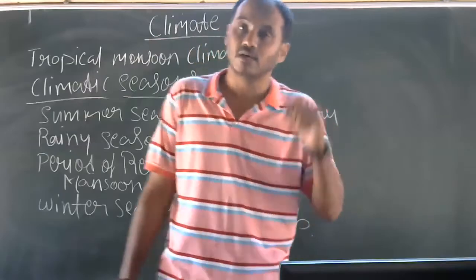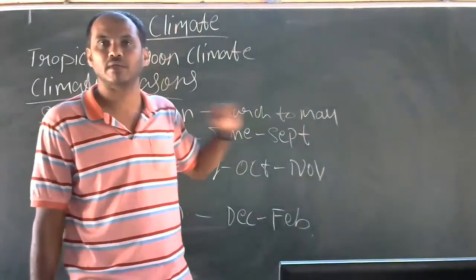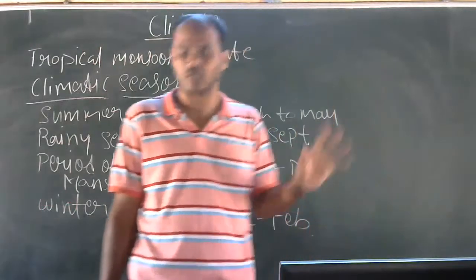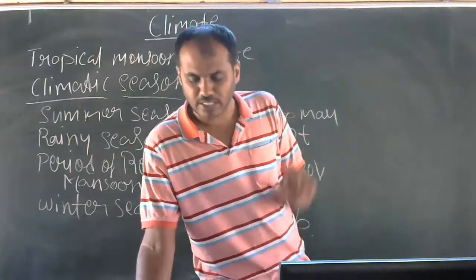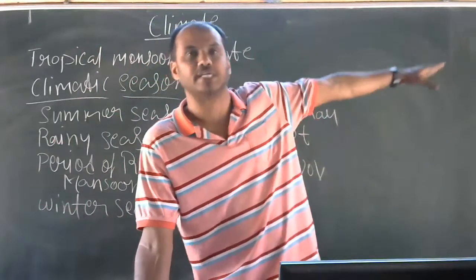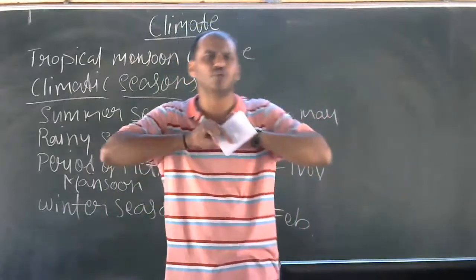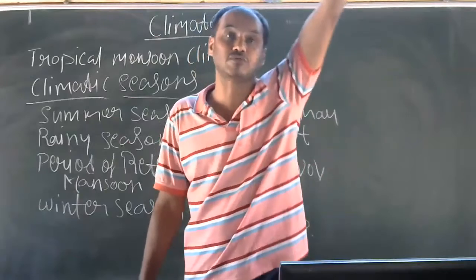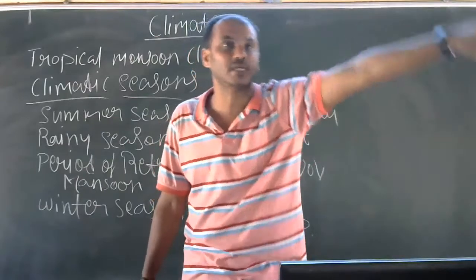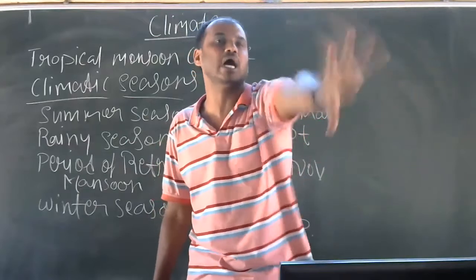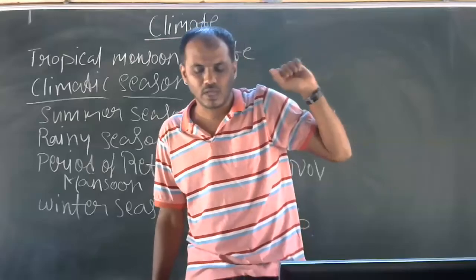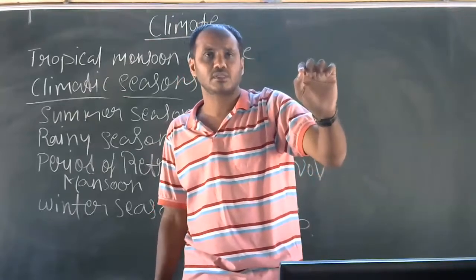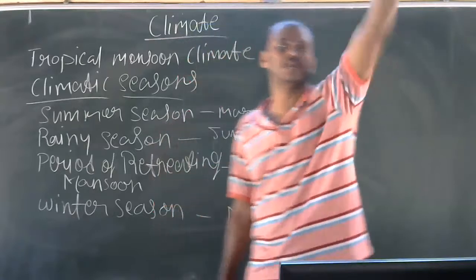So here, the summer season starts from March to May. And during the summer season, it will be very hot, dry and salty. So the temperature rises uniformly all over the state. The temperature will be high. In some areas it will be 35, in some areas it will be 40. But the temperature will be high, hot temperature. And the temperature reaches its highest in April and May.